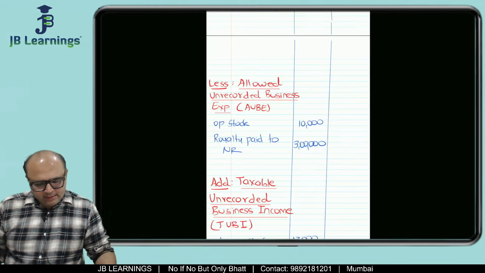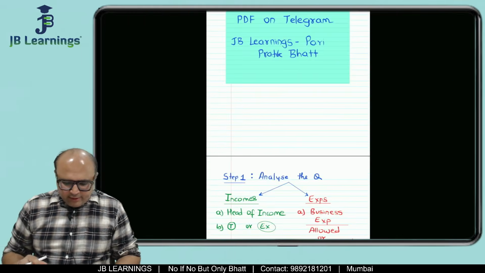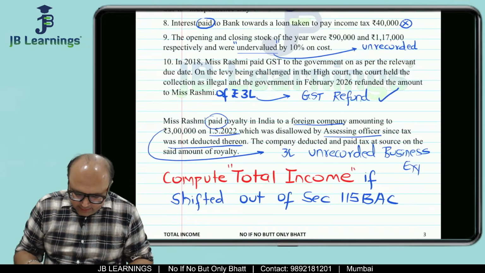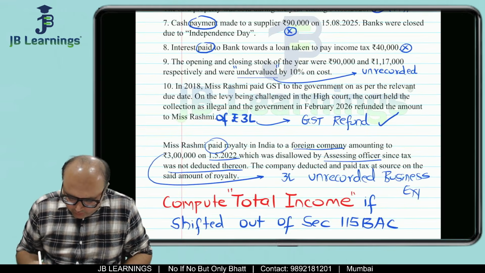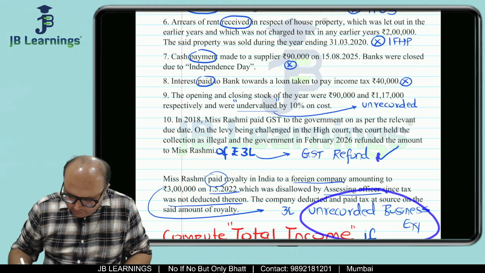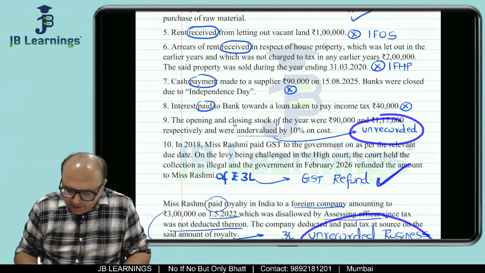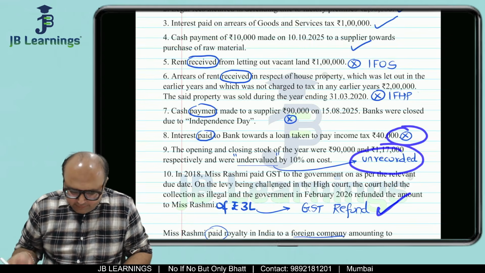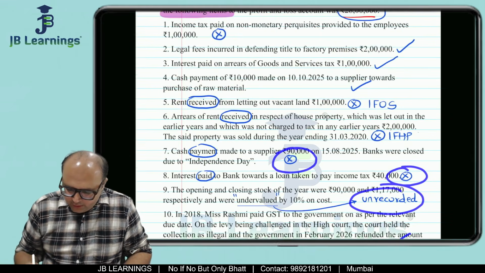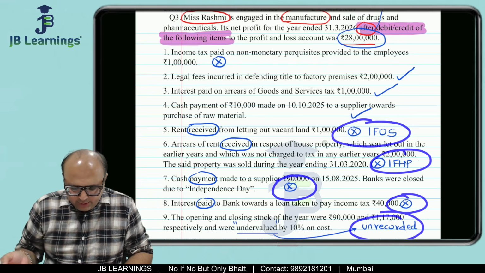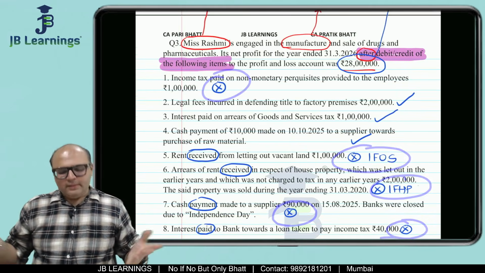So that's it. Then what we can do is we can just look at whether we have given all the effects. So yes, we have given effect to unrecorded business expense, GST refund is tick. We are not supposed to do anything. Undervalued effect is given, interest paid effect is given, cash payment effect is given, house property effect is given, other source effect is given, income tax paid effect is given. That's it.